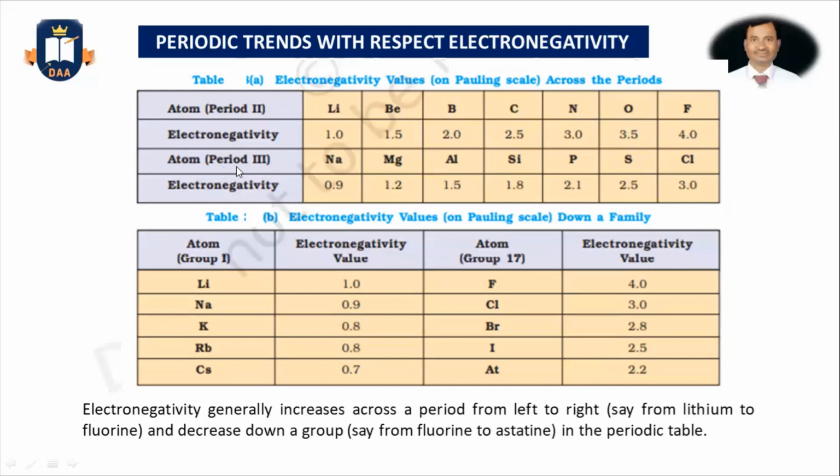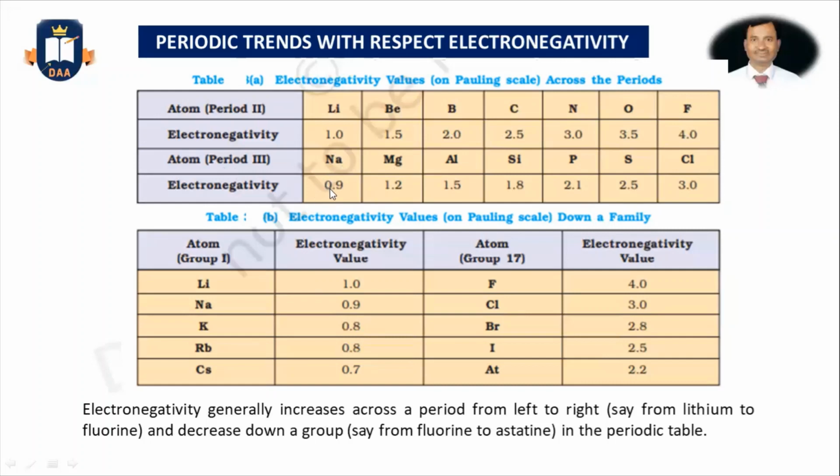And period number 3 has the elements from left to right: sodium, magnesium, aluminium, silicon, phosphorus, sulfur and chlorine. Here also you can see the electronegativity.